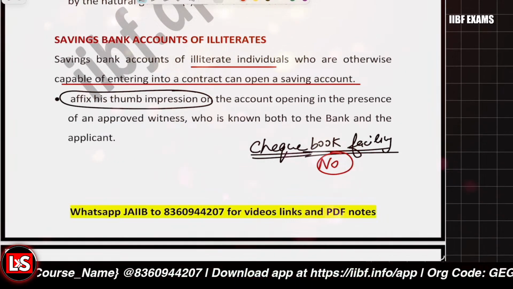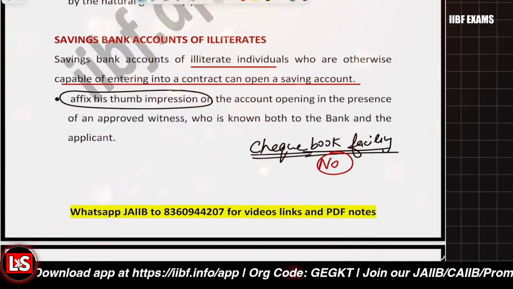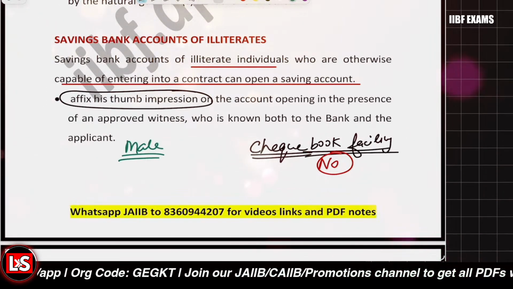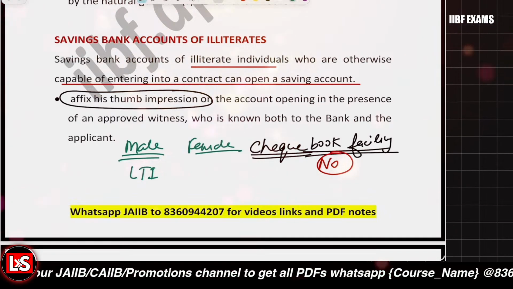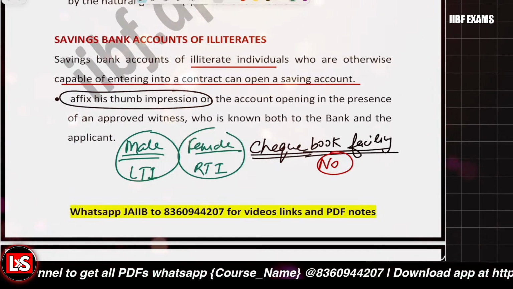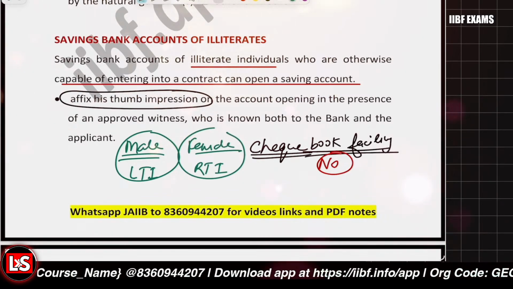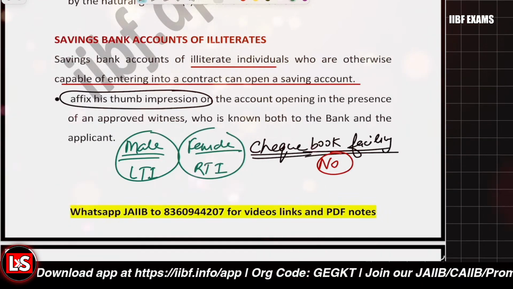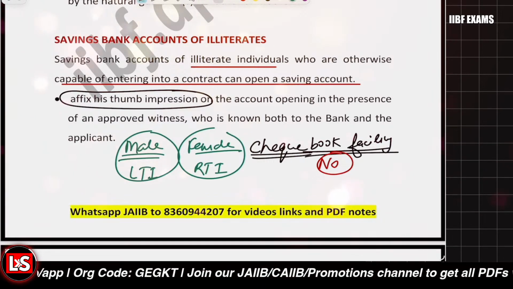But the point is that they are to affix the thumb impression. For male, they are to affix the LTI, that is the left thumb impression. For male, it is the rule of LTI. And for female, it is RTI, the right thumb impression. That is to be affixed. And even if a loan document is to be executed by an illiterate person, you have to write this particular fact, whether it is RTI or LTI. You have to mention whether it is RTI or LTI.